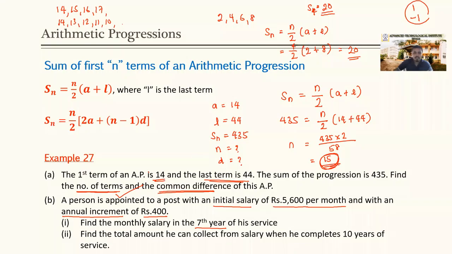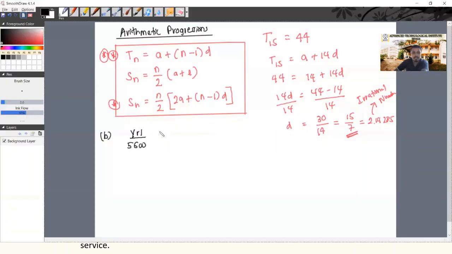5,600. With an annual increment of 400, when he goes to year 2, what should be his monthly salary? With the 400 annual increment, it should be 6,000.